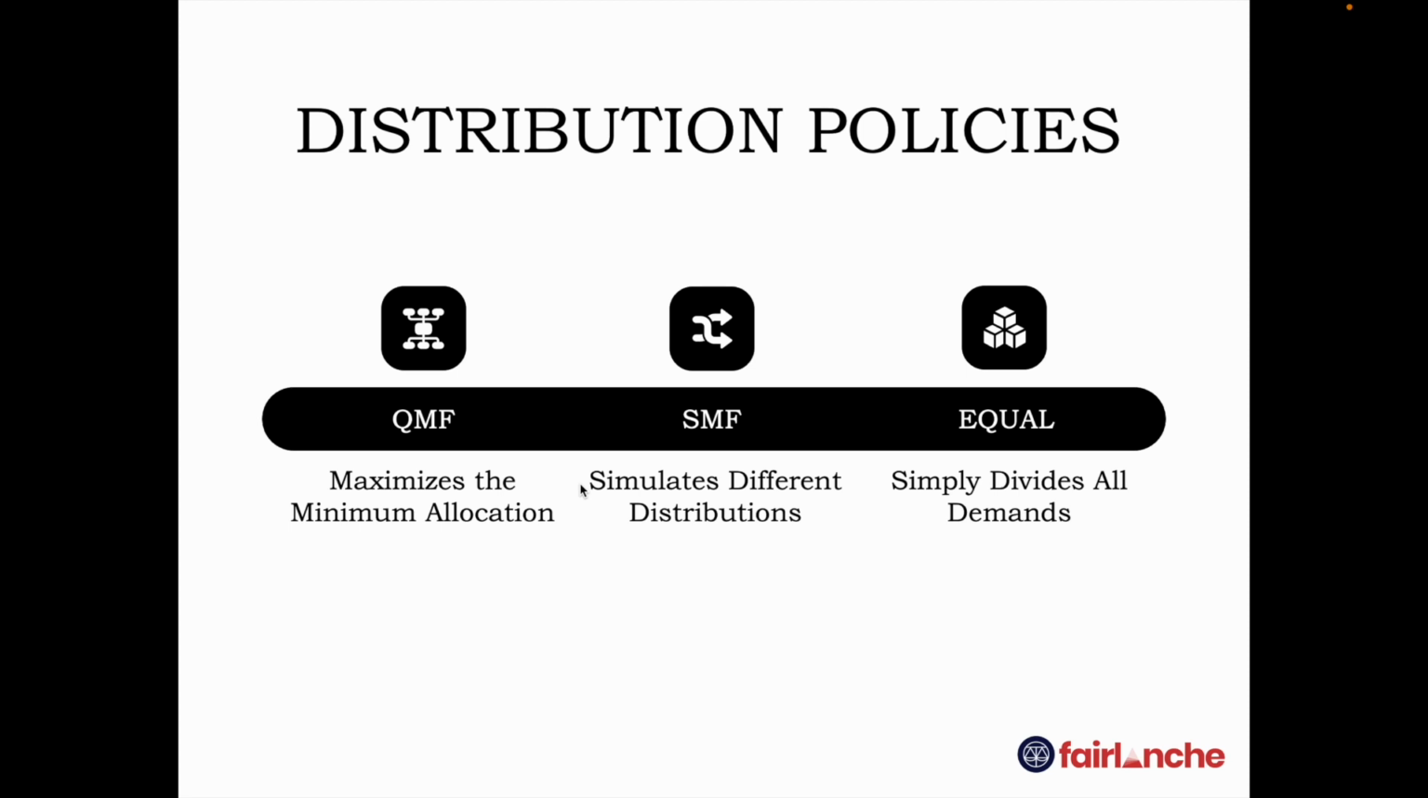Fairlanche offers three fair distribution policies: quantized maximum fairness (QMF), simulated maximum fairness (SMF), and equal distribution. QMF maximizes the minimum allocation and ensures quantization. SMF uses simulations to evaluate allocation fairness, and equal distribution divides resources equally among users.